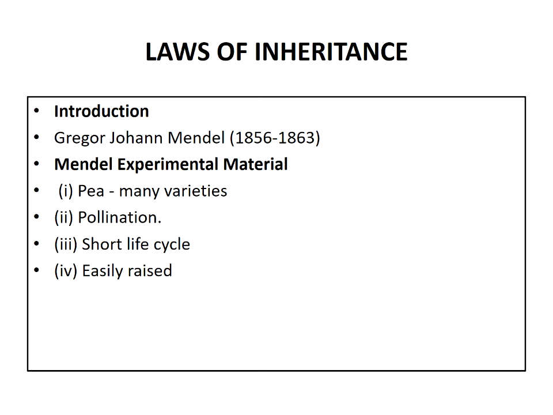The pea plants could easily be raised, maintained and handled. Many varieties are available with distinct characteristics, which provide many easily detectable contrasting characters. Because of this, Mendel selected Pisum sativum plants.